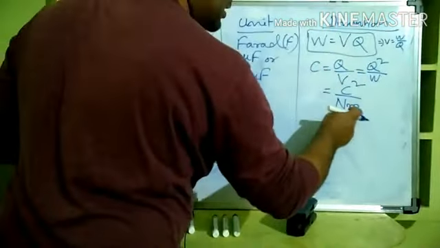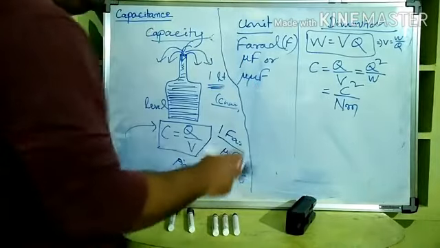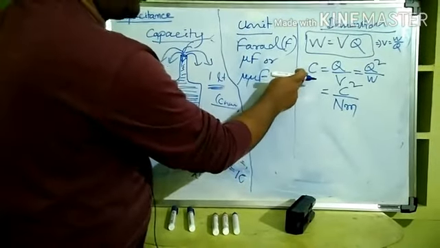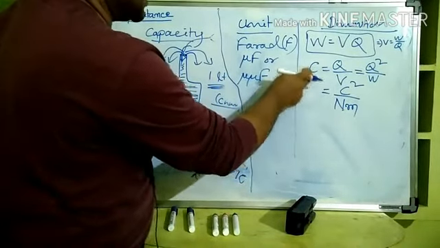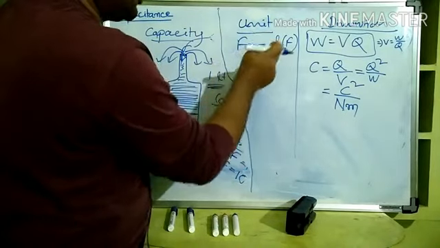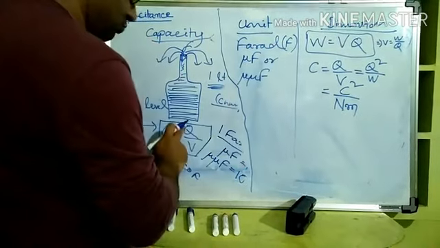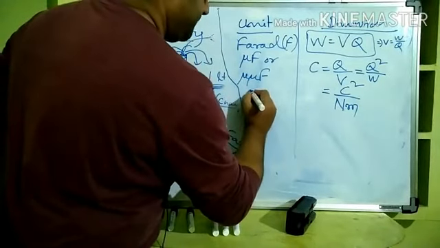What is W? Work done is equal to force into distance. Force is in newton and displacement is in meter. So coulomb square per newton meter. This also can be a unit of capacitance. So the unit of capacitance you can say farad, you can say coulomb per volt, you can also say coulomb square per newton meter.